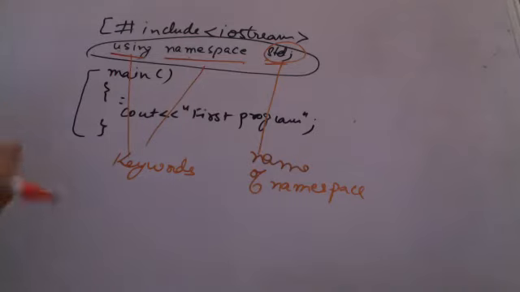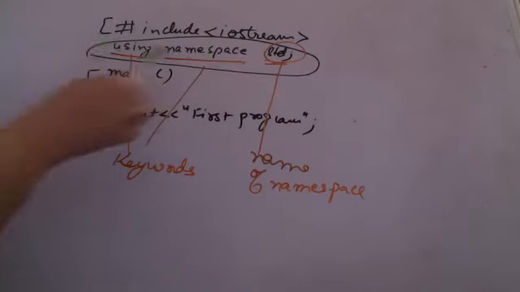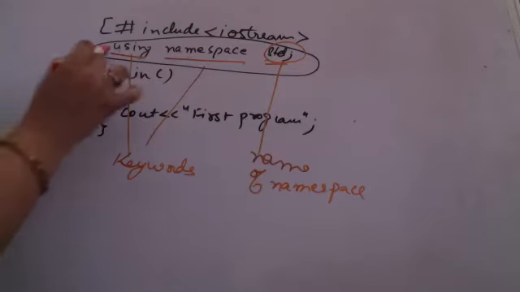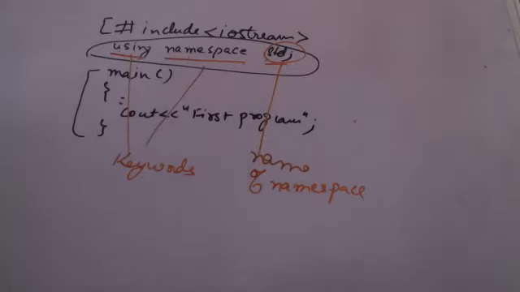A namespace is like a class: in a class we define some objects, variables, functions. Similarly, within a namespace, we declare certain classes, functions or variables, and to be able to use those declared classes, functions, variables and objects, we use using namespace std. Std is the standard namespace in C++. To be able to use the objects which are already created in that namespace, we always write using namespace std.